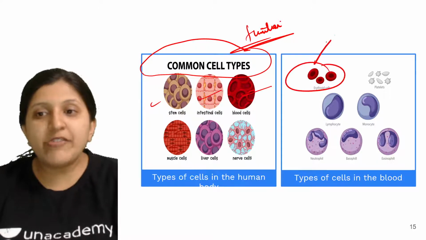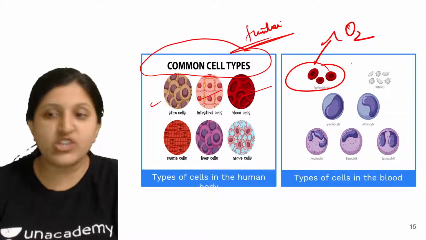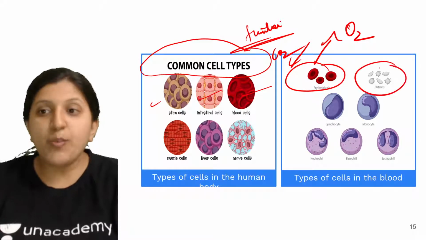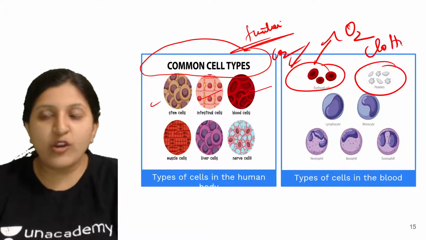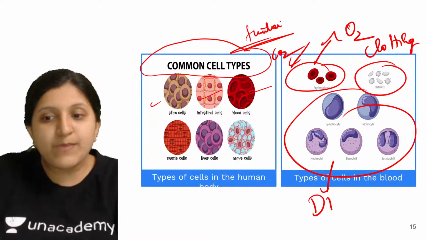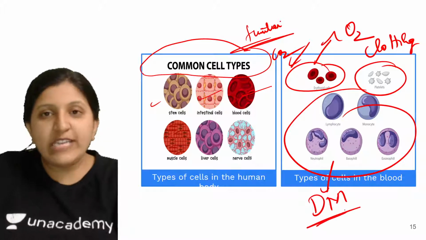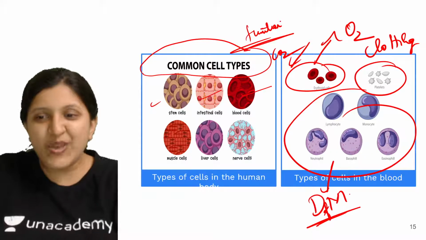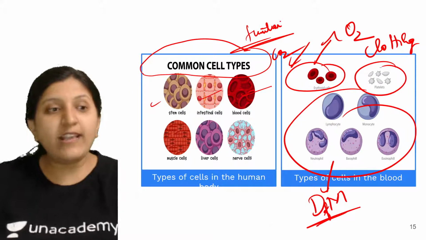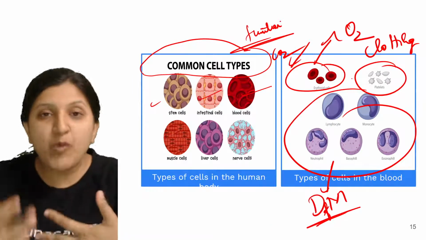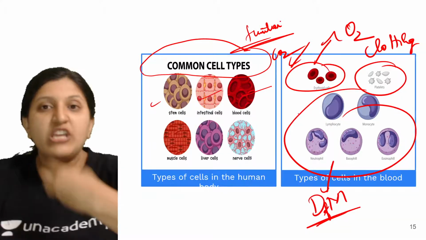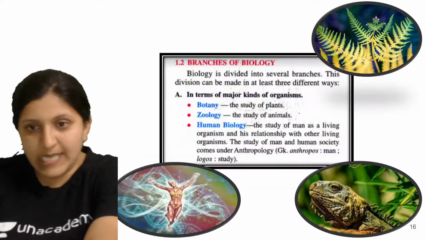Blood cells carry oxygen and throw carbon dioxide out of the body. Platelets have a role in clotting. WBCs have a role in the defense mechanism. Okay, not DM, defense mechanism it is. So depending on what type of function is performed, there is a variation in function, and a variation in structure that we can see.